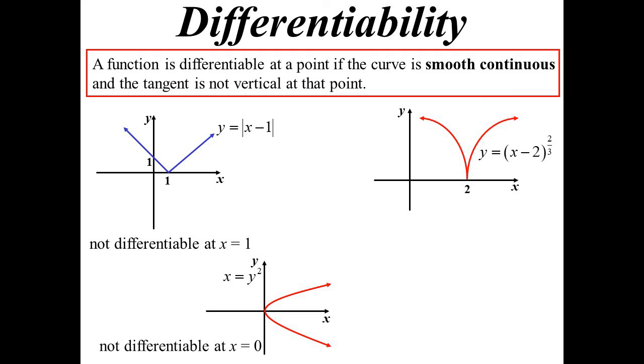And then we have this sort of shape, which is what we call a cusp. But again, it's continuous, but comes down to a sharp point. And in fact, that would have a vertical tangent, if you look at it. So that one couldn't be differentiated at x equals 2. So that's what we call differentiability.